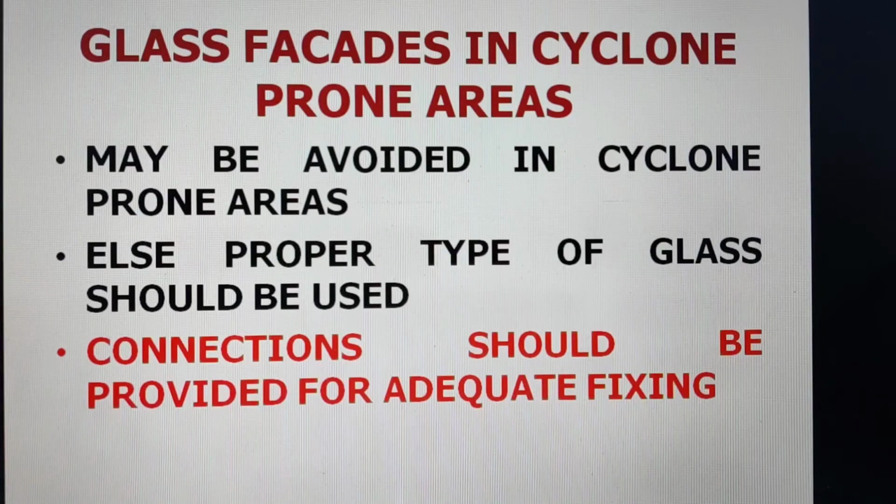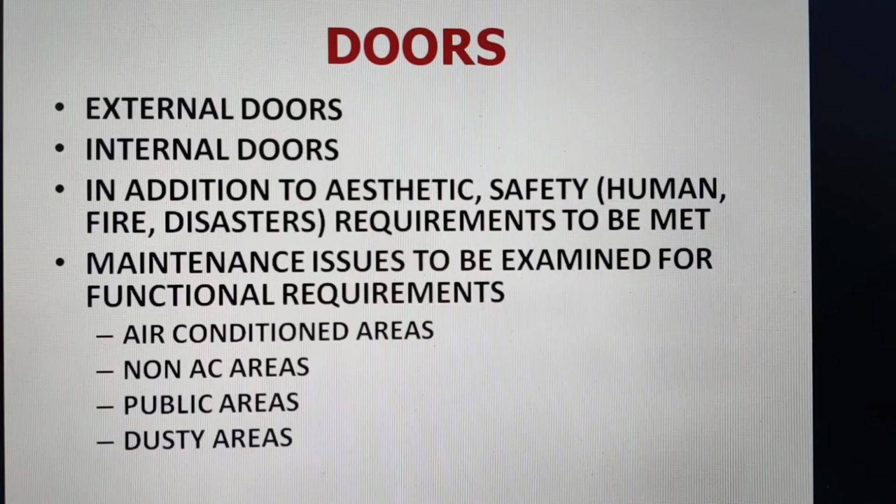Particularly in cyclone prone areas, glass may be avoided in structural glazing, or the proper type of glass should be used and connections should be provided for adequate fixing. That is important, otherwise the whole roof or assembly can be disastrous. And the use of glass in external doors and internal doors is common. In addition to aesthetics, what is to be seen in the case of doors is human safety, human impact. Whatever is required as per safety requirements from human impact must be seen.